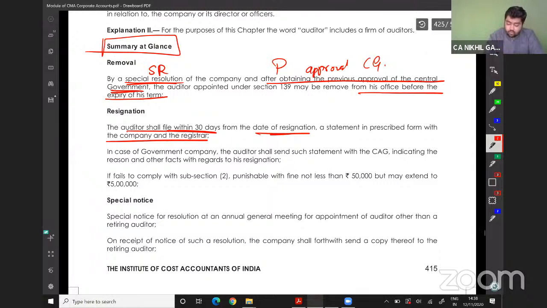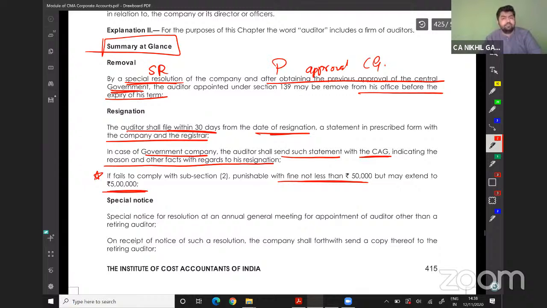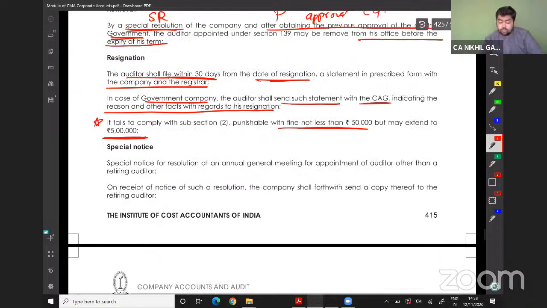In case of government companies, the auditor shall send such statement to the CAG indicating the reasons and other facts with regard to his resignation. This point is important. If he fails to do so, the fine should not be less than 50,000, which may extend to 5 lakhs.